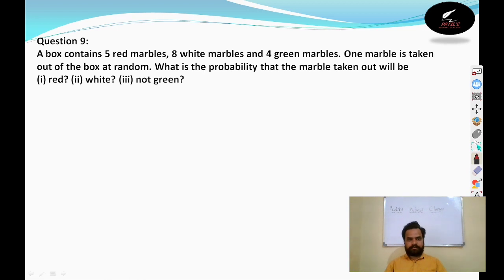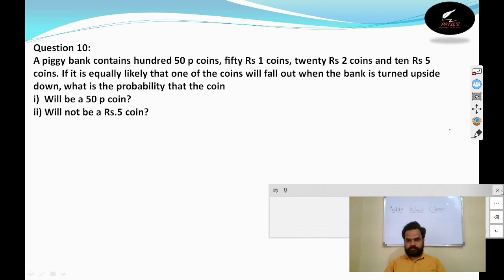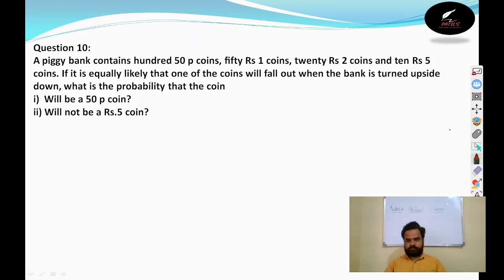Question number 10. A piggy bank contains 150 coins: 100 fifty paisa coins, 50 one rupee coins, 20 two rupee coins, and 10 five rupee coins. If it is an equally likely event that one coin will fall out whenever the bank is turned upside down, what is the probability that the coin coming out of the piggy bank is a 50 paisa coin, and that it is not a 5 rupee coin, that we need to find.